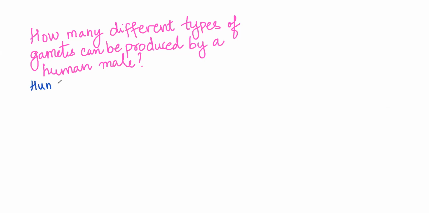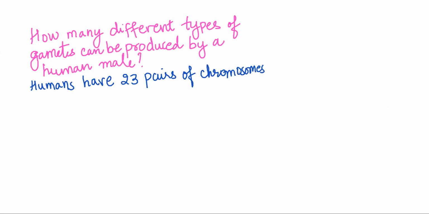Yes. Humans have 23 pairs of chromosomes. I don't need the exact number, I'm okay with the basic calculation also. Yes.